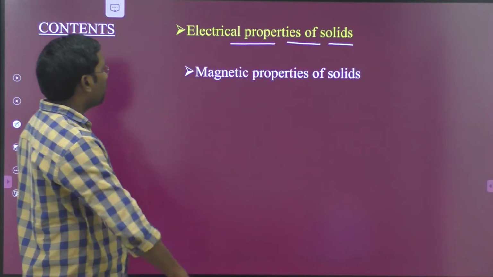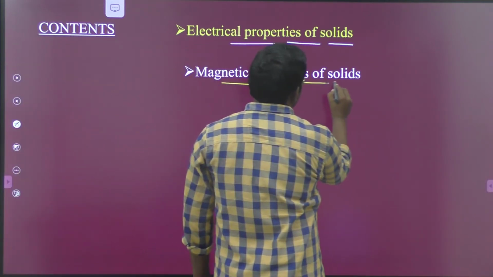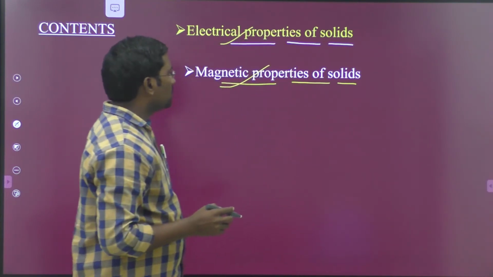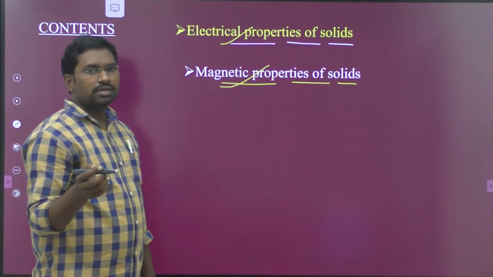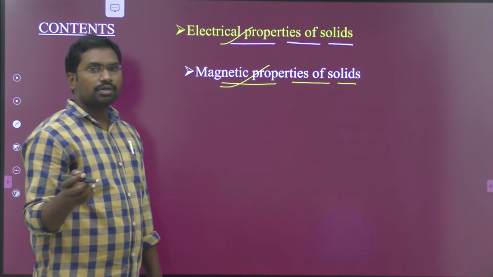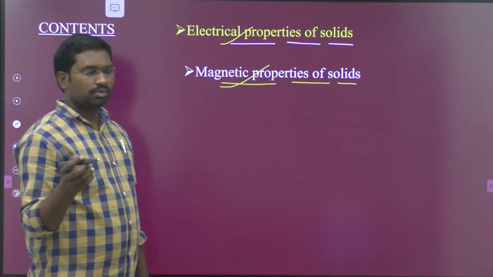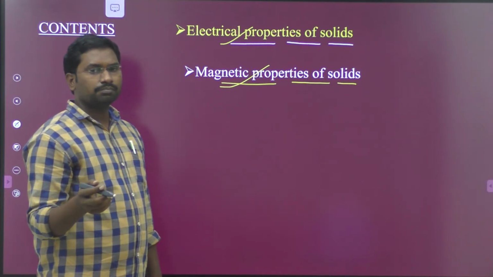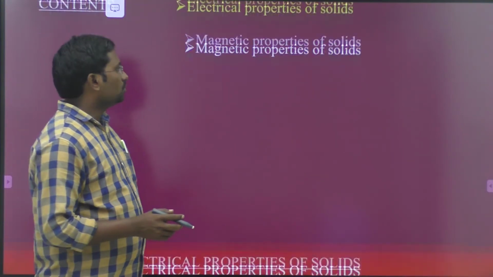And the next one is magnetic properties of the solids. These are all very important: electrical properties and magnetic properties. Based on the magnetic character, each electron present in the given solid acts as a tiny magnet. Based on this tiny magnetic property of the electron, solids are classified into different kinds of magnetism: paramagnetism, diamagnetism, ferromagnetism, antiferromagnetism, ferrimagnetism, etc. These are regarding the magnetic properties of the solids.